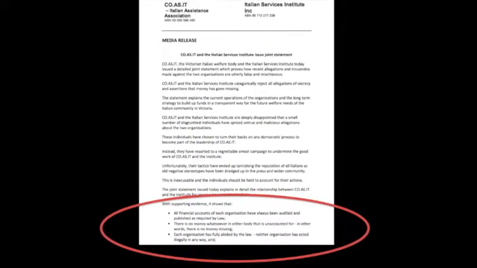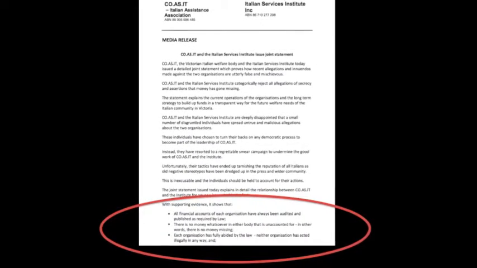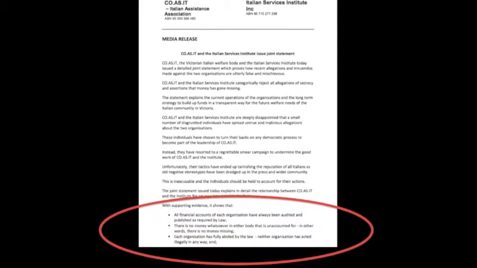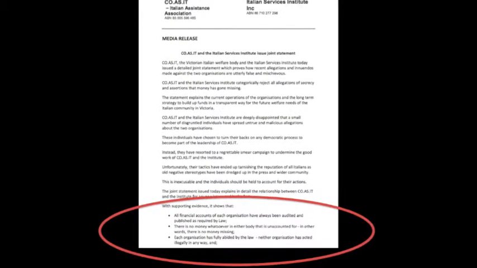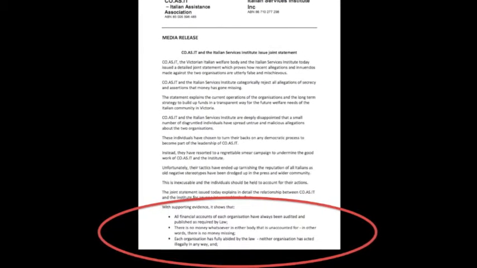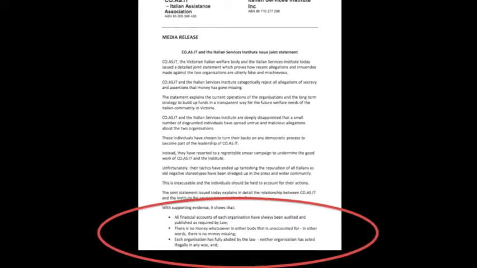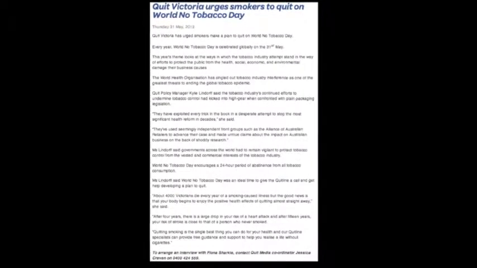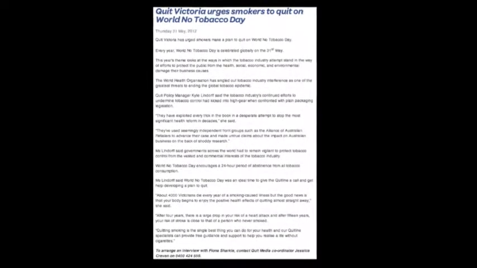The differences between the two media releases continue in a number of other structural and stylistic areas. The COASIT media release overall has a stilted feel. For example, it has too many unnecessary commas, such as after words at the beginning of sentences. Similarly, the use of dot points disrupts the flow of the media release. By contrast, adherence to News Limited style strengthens the Quit Victoria media release. For example, consistent use of one sentence per paragraph, one idea per sentence makes it easy to follow.